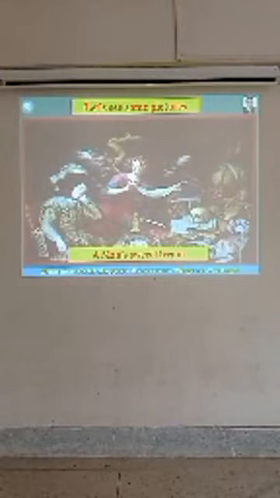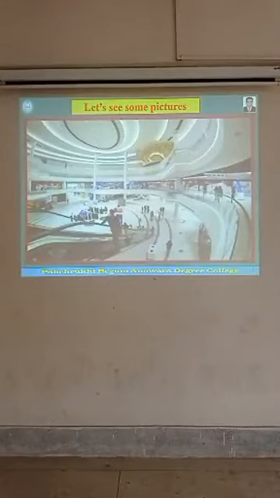What type of dream? You can see in a dream the man went to a nice place where there are fairies we can see, and there are some sculptures also we can see. Next, another picture we will see, a palace, nice palace in a dream. You can see this type of place in the dream.